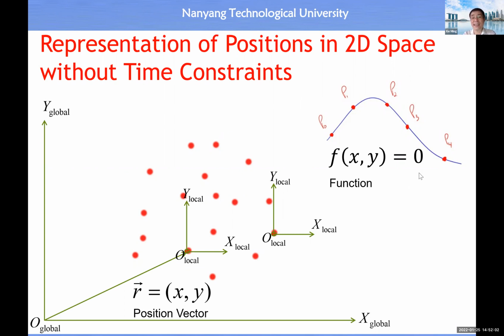And remember here, the xy coordinate refers to the xy coordinate of the origin of the local coordinate system. So either we use a position vector or a function which constrains the x and y coordinate. These are the two basic methods for us to describe the spatial location with respect to the global coordinate system.